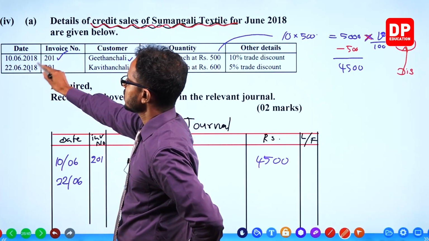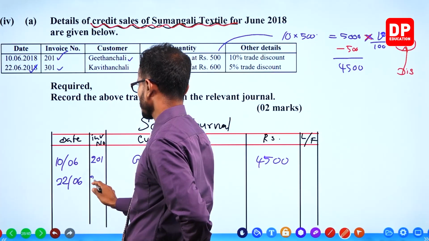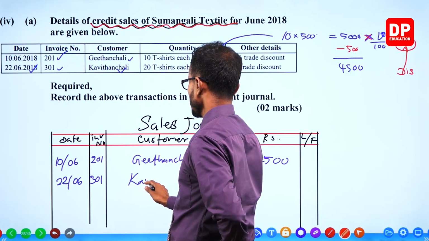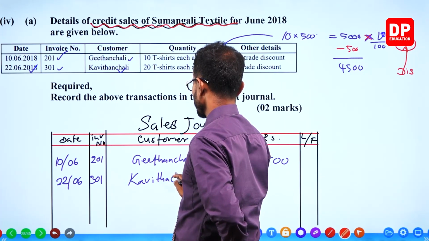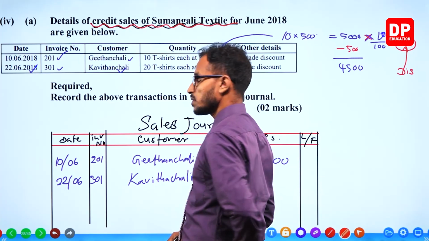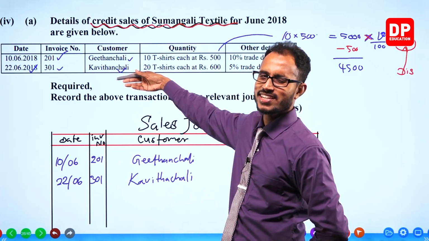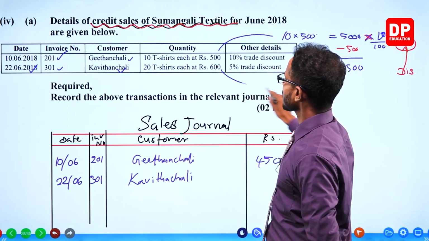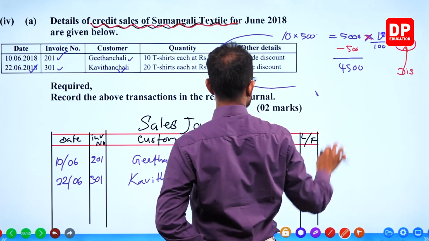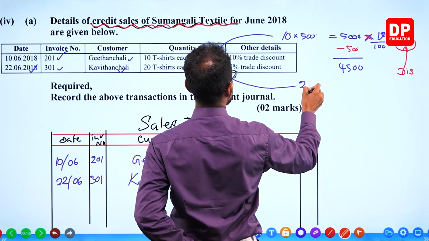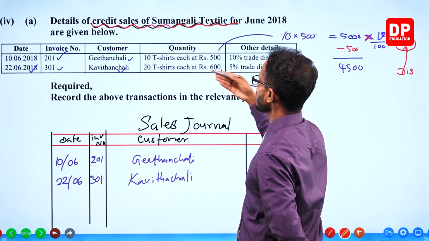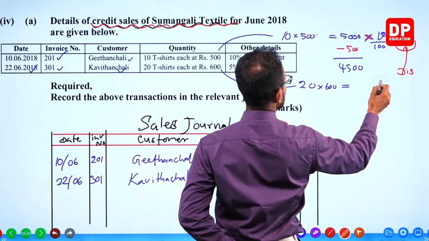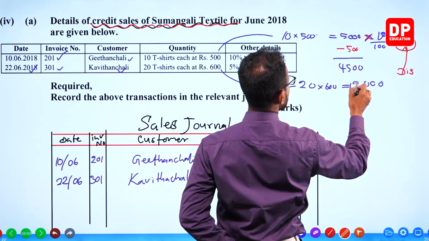22nd June, invoice 301, Kavitanjali. Wow. Beautiful names, huh? Not difficult anymore, but beautiful now. We took the customer's name. Take the calculation. 20 t-shirts at 600 each. 20 into 600, how much? 12,000.